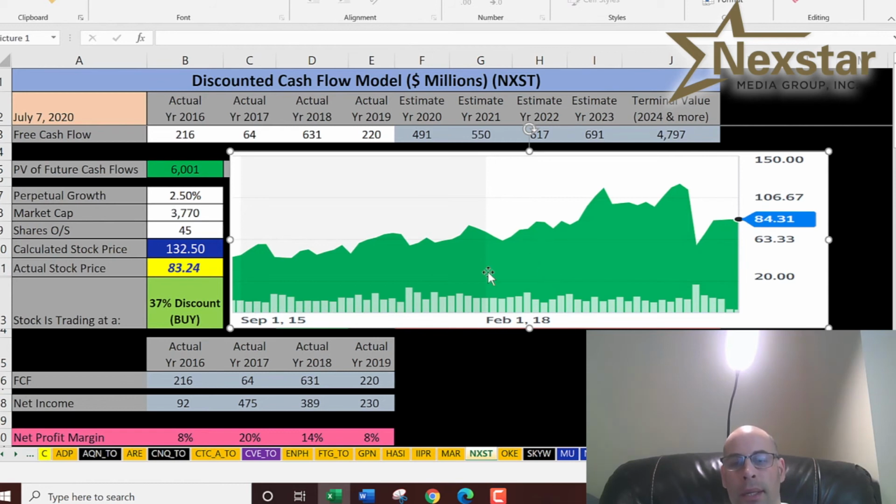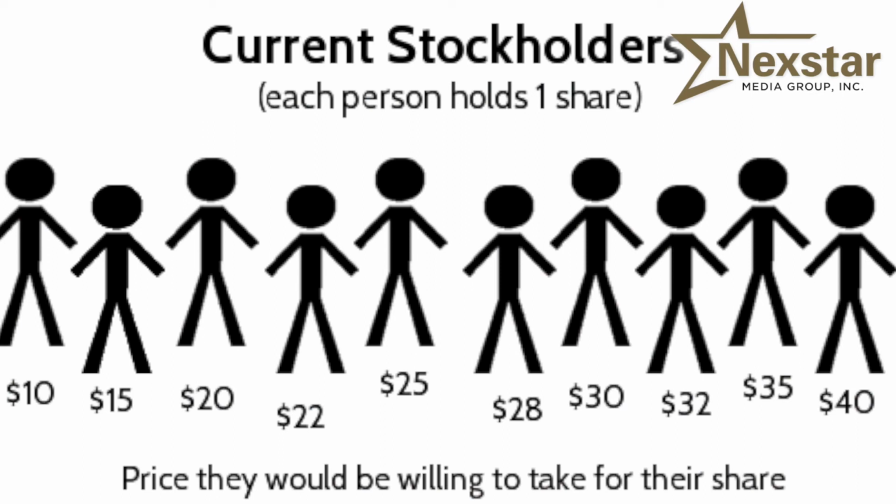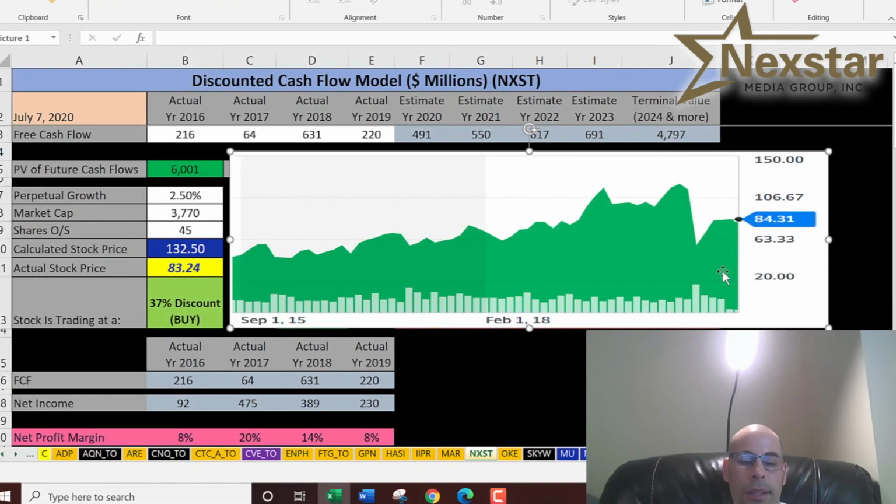So let's look at the historical stock price. It looks like it was trading closer to my intrinsic value before coronavirus hit. Then it's come down a lot, and it's come up a little bit more, but it's still trading at a discount at $84. Stock price is based off of supply and demand of the market. The more people that want to buy a stock, the higher the price goes, and the more people that want to sell a stock, the lower the price goes.